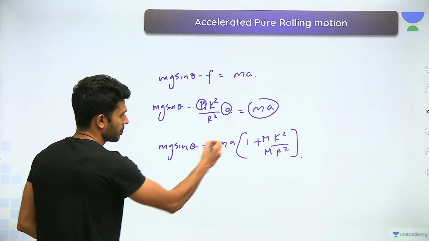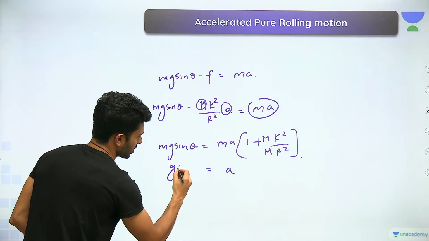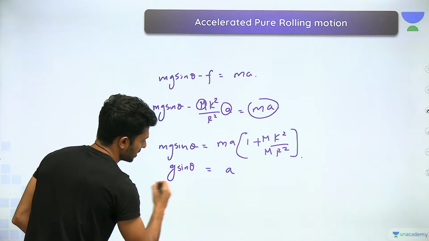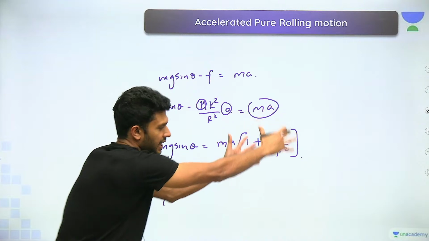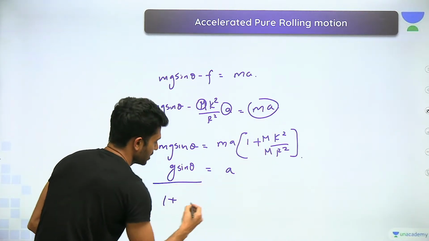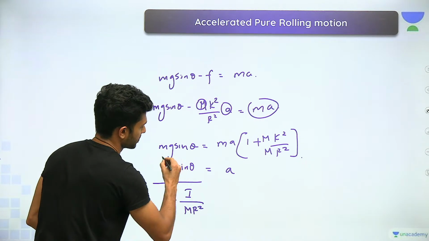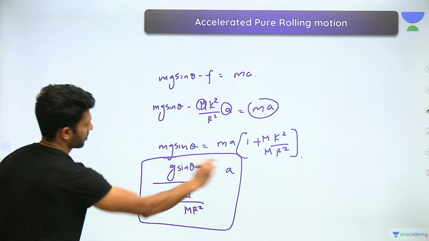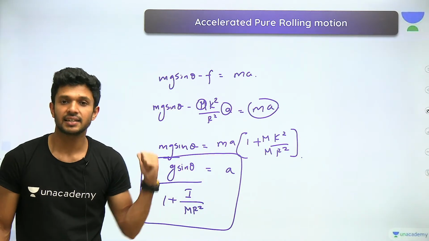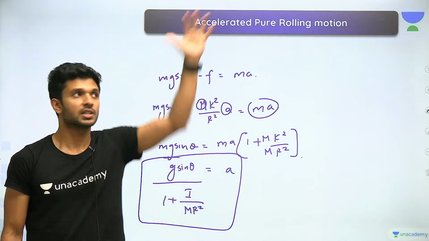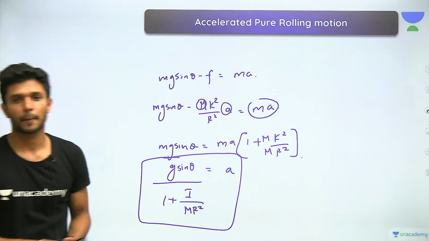So, m cancels, acceleration is equal to g sine theta by 1 plus, what is mk square? I by m r square. This is the equation for an accelerated pure rolling motion which is accelerating over an inclined surface.